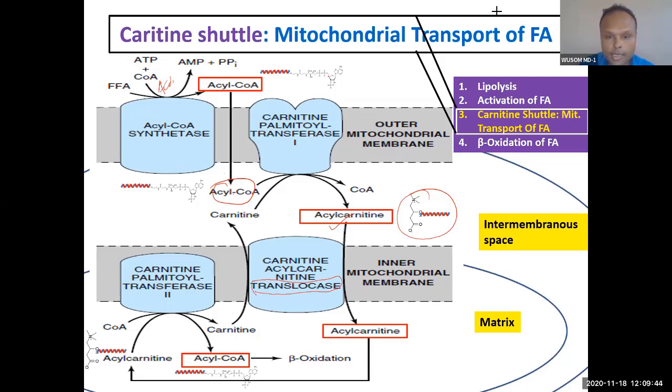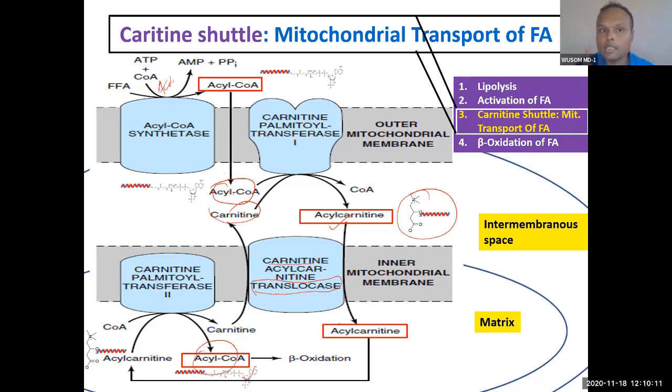This translocase takes up acyl carnitine and throws out carnitine, changing the location of carnitine and acyl carnitine. Now this acyl carnitine will be converted back to acyl coenzyme A, and this acyl coenzyme A will undergo beta oxidation.